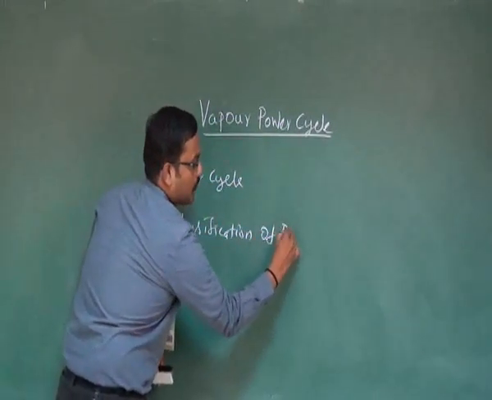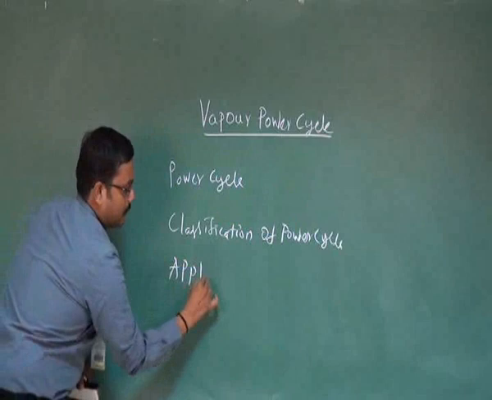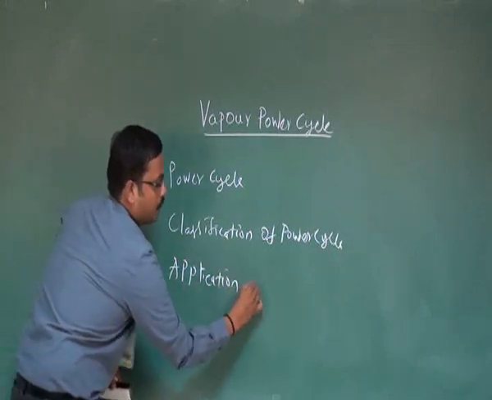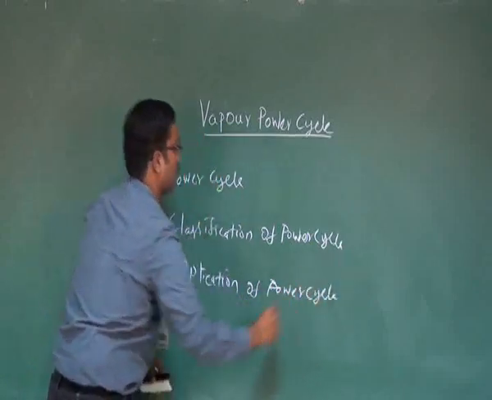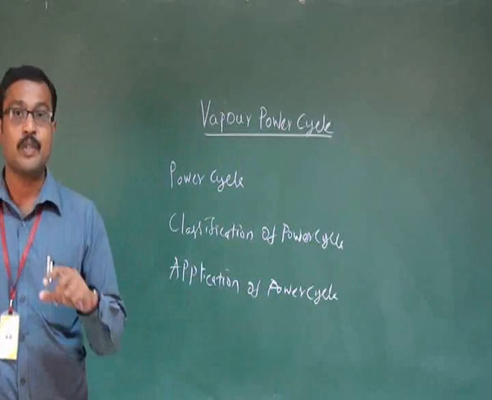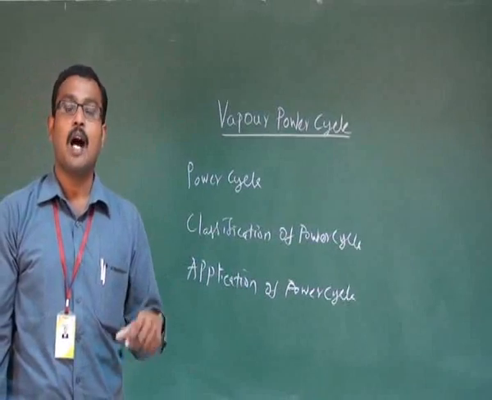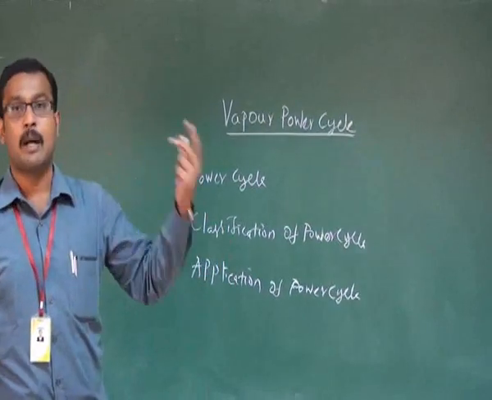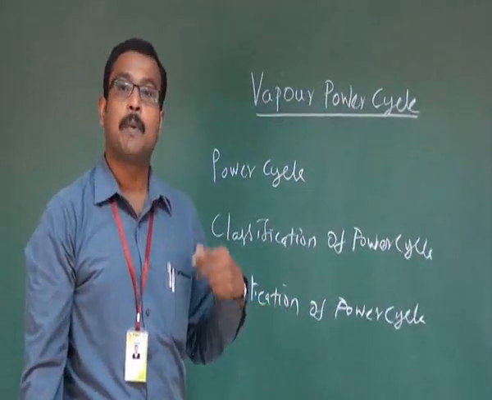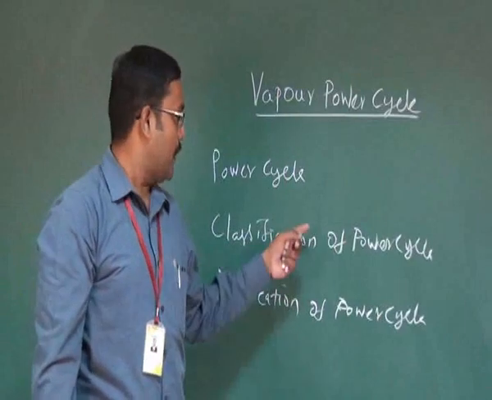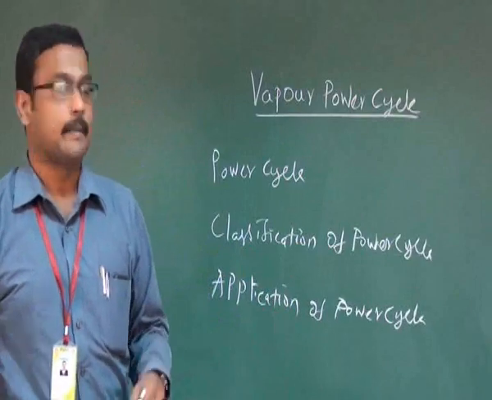Classification of power cycle and application of power cycle. So power cycle is continuously convert heat energy which is liberated either from combustion of fuel or burning of fuel and completely convert that heat energy into work, in which working fluid repeatedly performs succession of process. Based on working fluid condition, the power cycle can be classified into two categories.